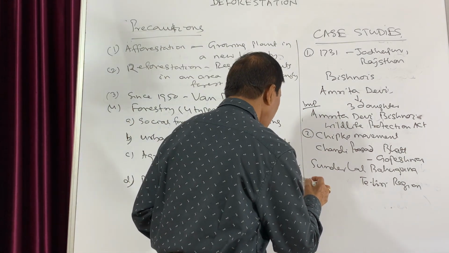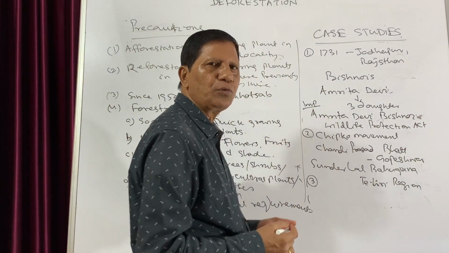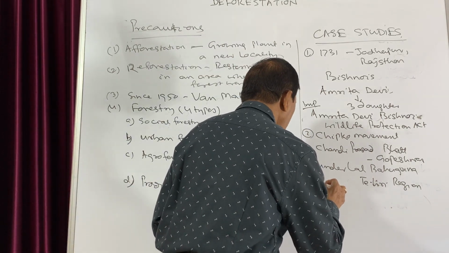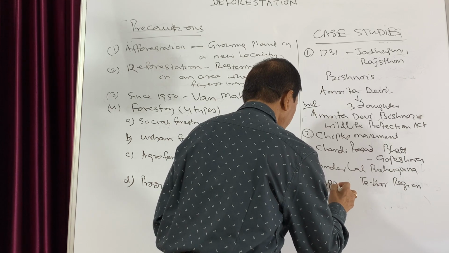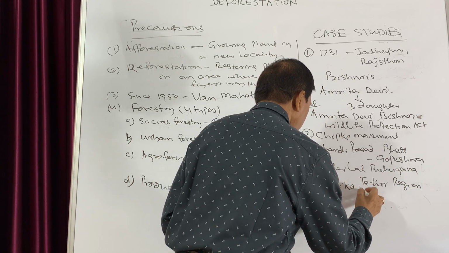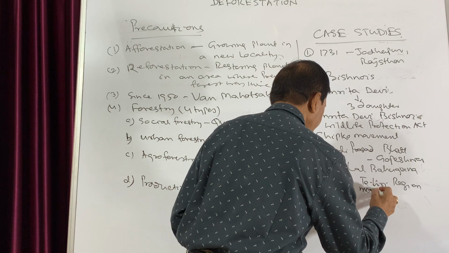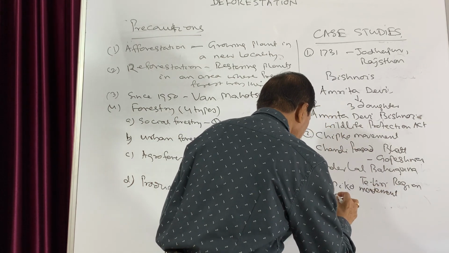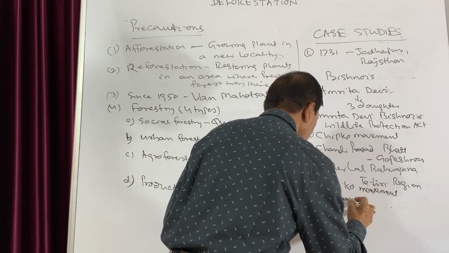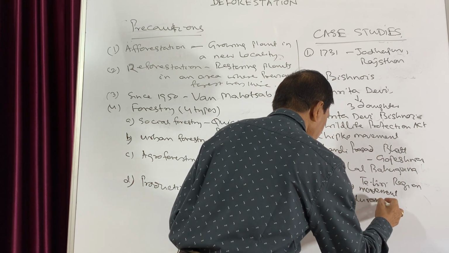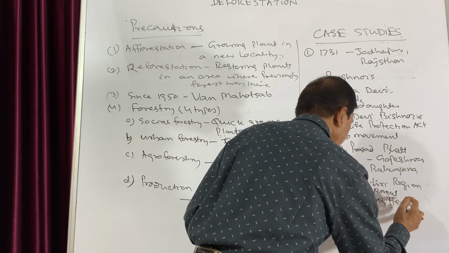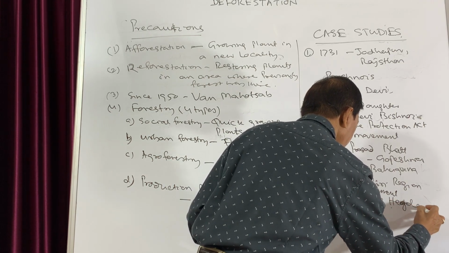If we give a third example, it took place in South India, and it is known as the Appiko movement, and the leader here was Panduranga Hegde.